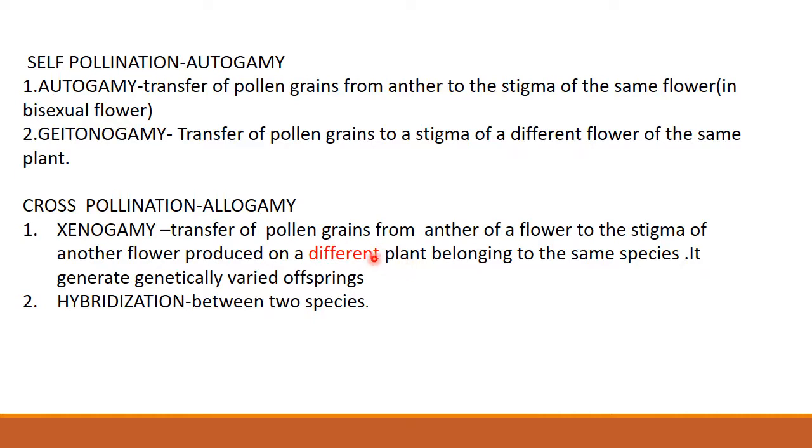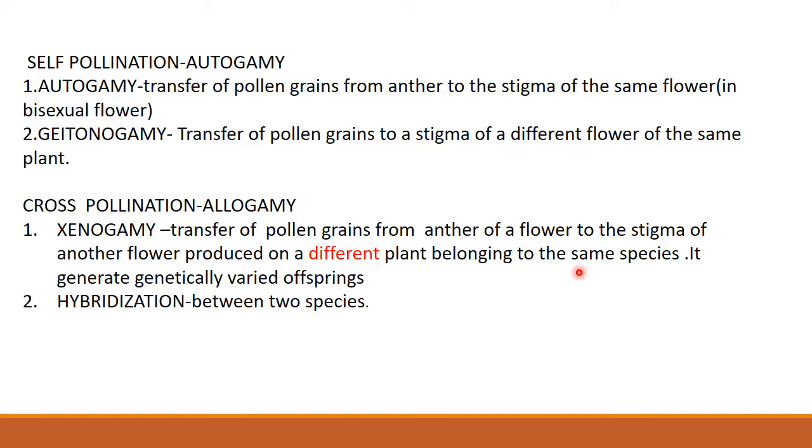See this. Here two plants are involved. From one plant, the pollen grains will be transferred to the stigma of another flower of a different plant. Got the difference? And it should be of the same species.